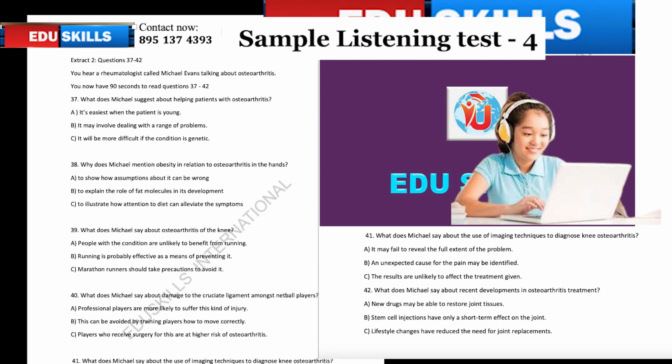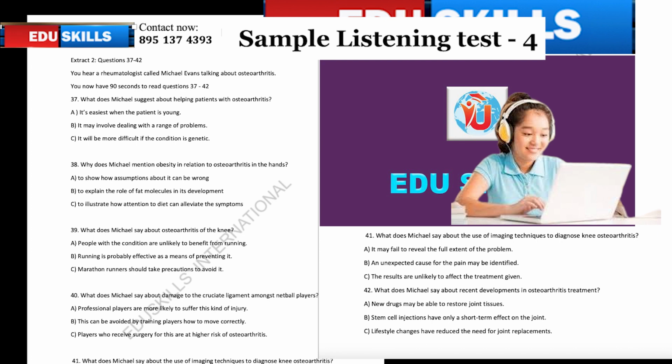Hello, I'm Michael Evans. I want to tell you about the work we're doing on a condition that affects 1 in 10 people in this country, and that's osteoarthritis. Osteoarthritis typically affects the knees, hips or hands when the cartilage that lines the joints starts to wear away. So, how can we help patients with osteoarthritis?